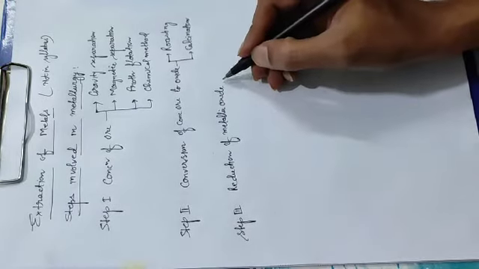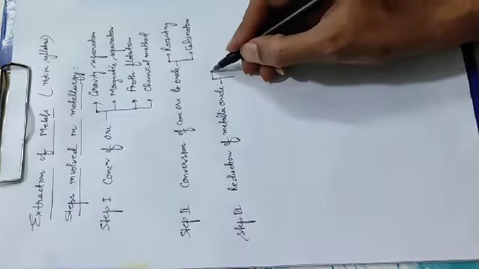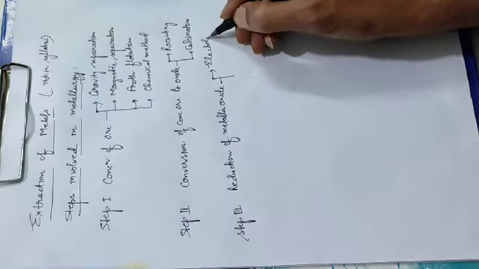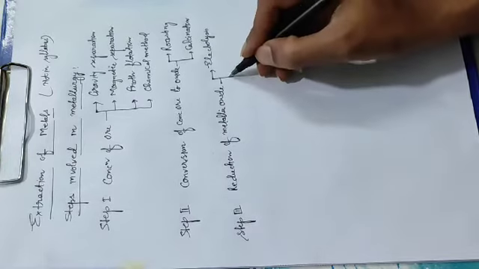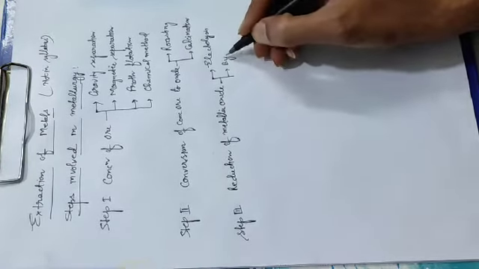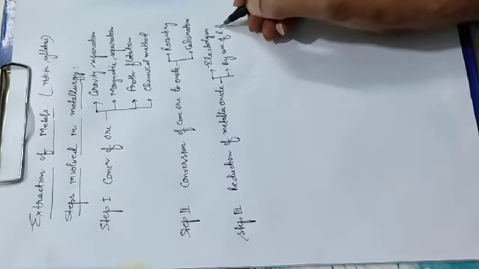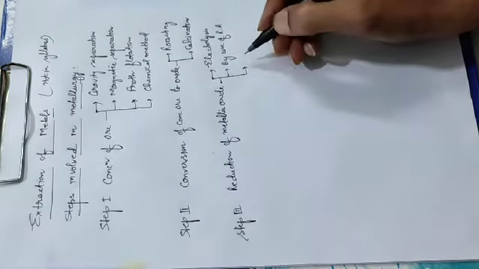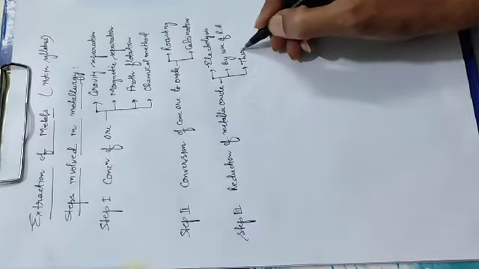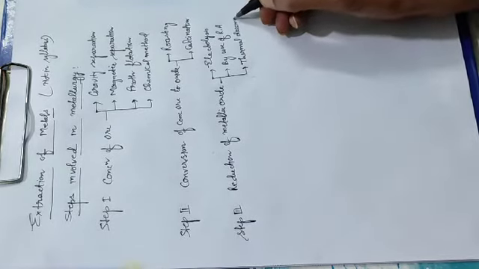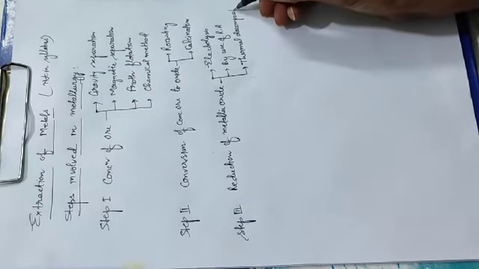In reduction of metallic oxide, 3 methods are given: electrolysis, use of reducing agent, then thermal decomposition.